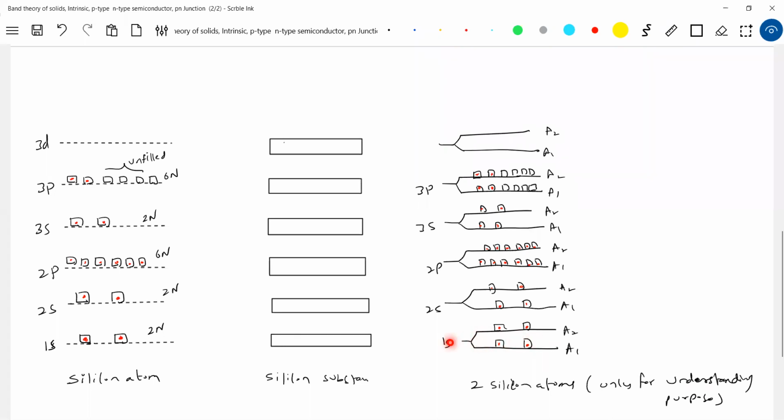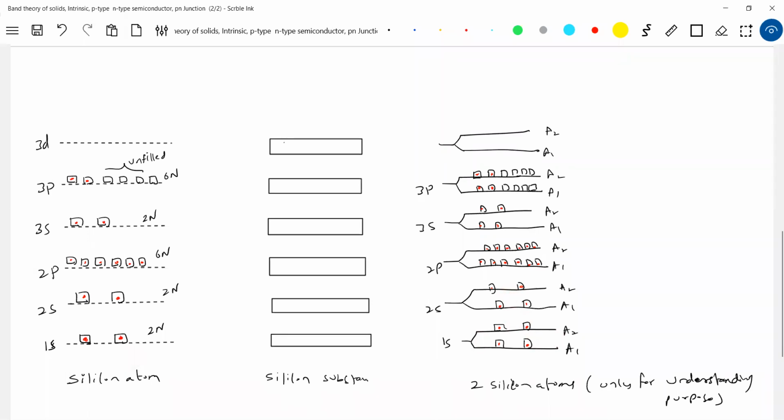So what is this K shell? Go back to the hydrogen atom. We used to draw one line for one hydrogen atom. For two hydrogen atoms, the energy of one atom will slightly increase and the other will decrease, and the energy of one hydrogen atom will be somewhere here, the average of that. Like this, for two atoms, we can show it.